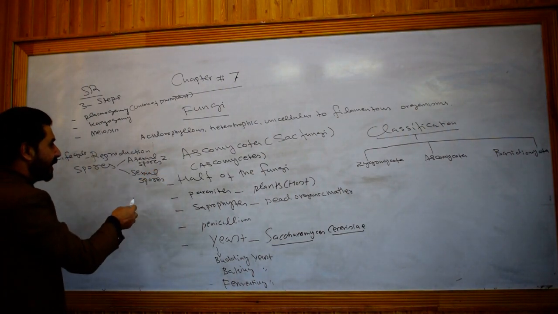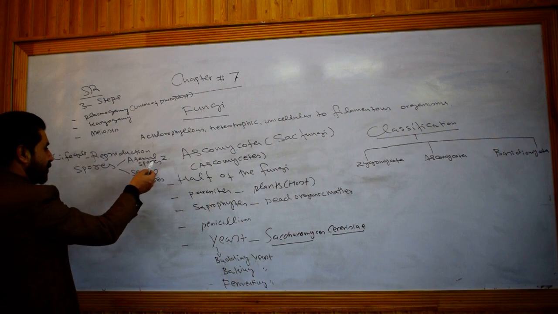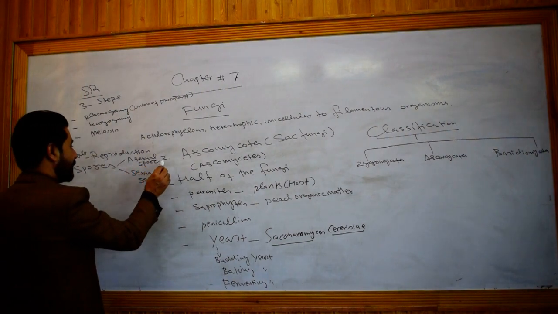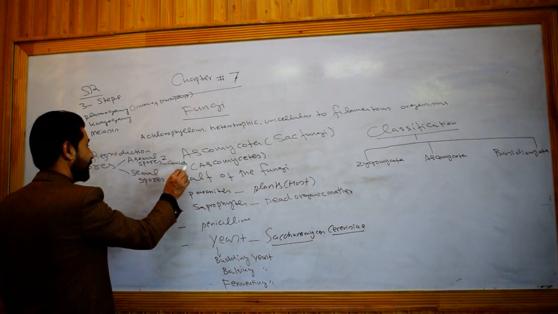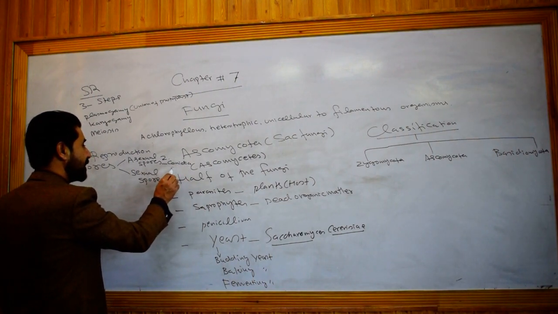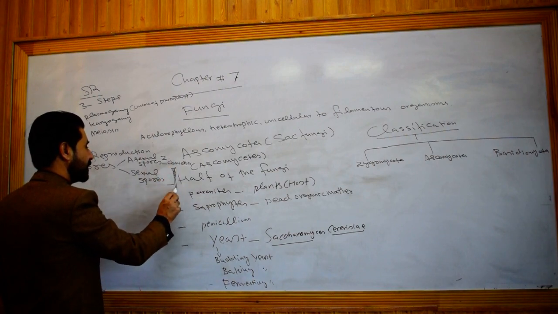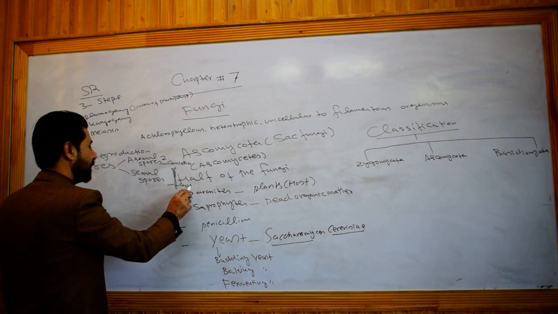Asexual spores in Ascomycota are in the form of what? Conidia. Conidia are produced in a chain-like manner on conidiophores. These are the conidiophores, which are erect branches.